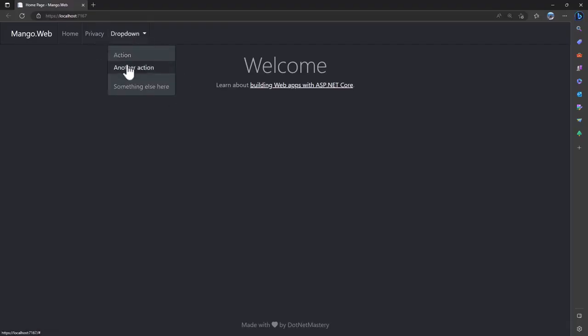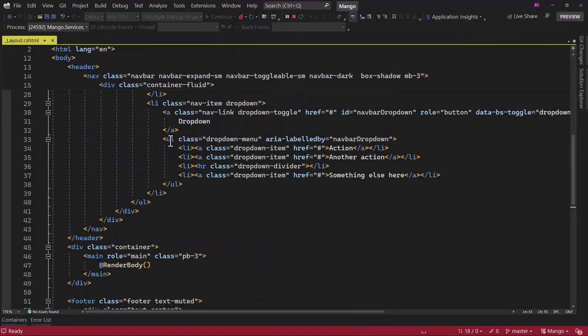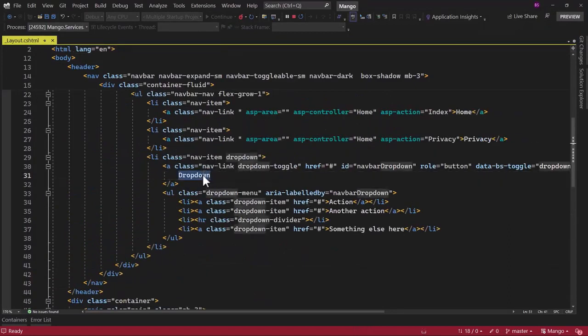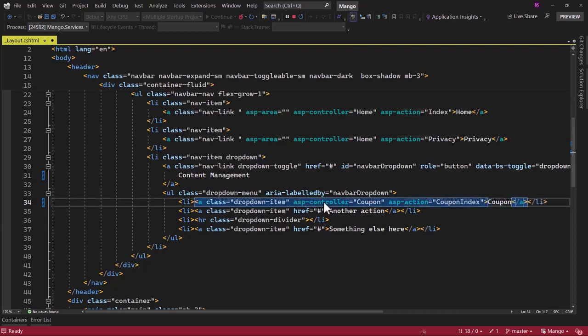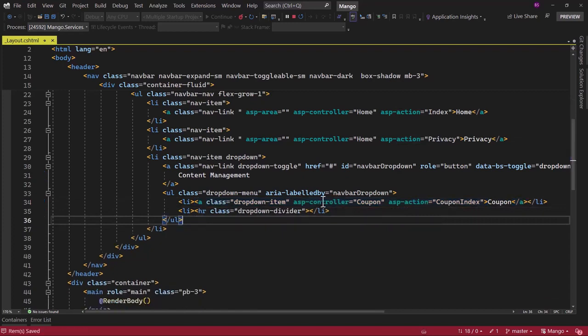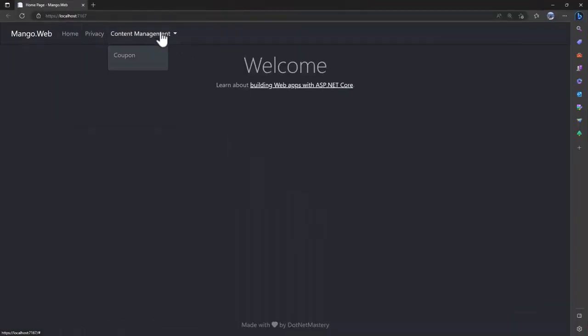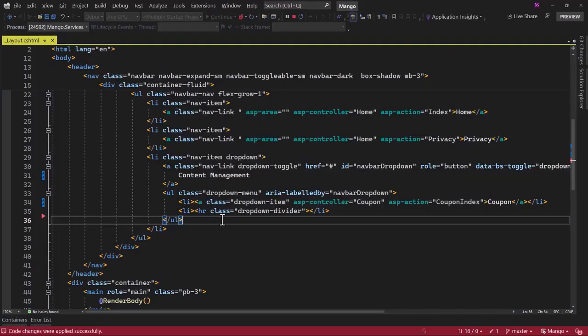We need to call our coupon API right here. Let me go back to the application, and right here in _Layout where we have the dropdown, let me change that to be Content Management. And the first link that we have here, rather than href, we will go with asp-controller of Coupon controller, asp-action will be CouponIndex. We have not created that, but we will do that very shortly. Save that, and if I go back here, perfect, that looks good.